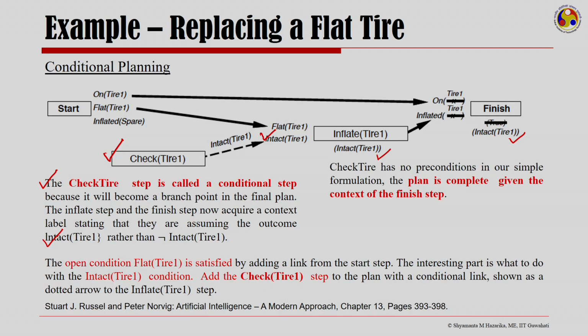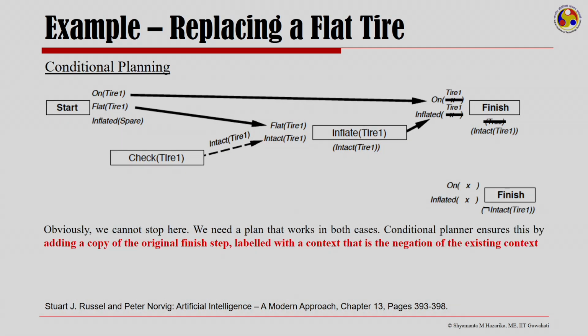Now, check tire has no preconditions in our simple formulation, so the plan is complete, but this plan is complete given the context of the finish step. Obviously, we cannot stop here. We need a plan that works in both cases, if tire 1 is intact or if there is a hole in tire 1 and you cannot inflate it any longer.